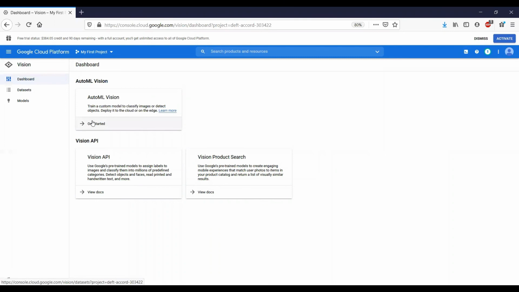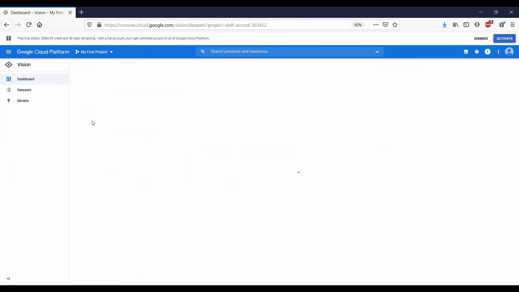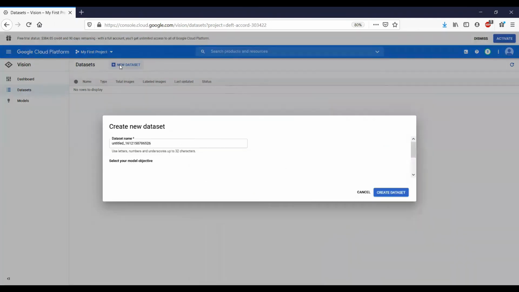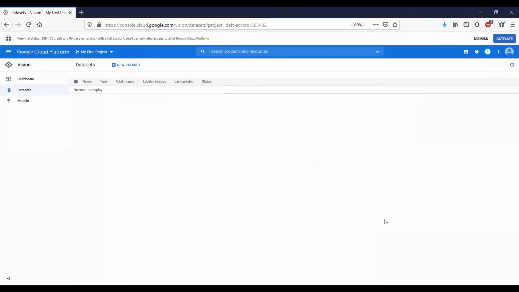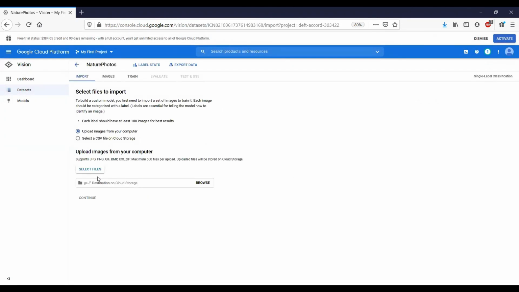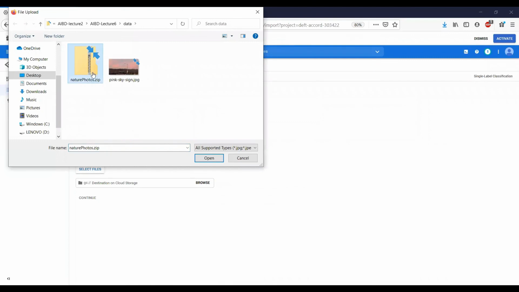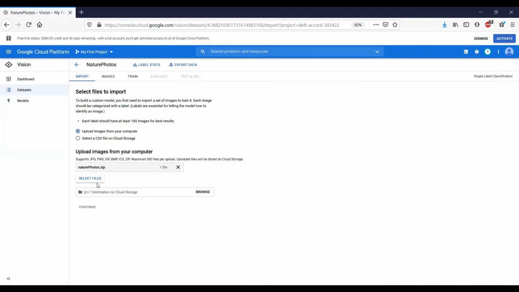So I'm going to click on vision, and then we have our two choices. We can use a pre-trained model, the Vision API, which we did earlier, or we can start using AutoML. So let's do that. Now we are going to create a new dataset and give it a name. So let's call it nature photos, and we can upload from JPEG, PNG or zip, or we can also upload a CSV file from Google Cloud Storage.